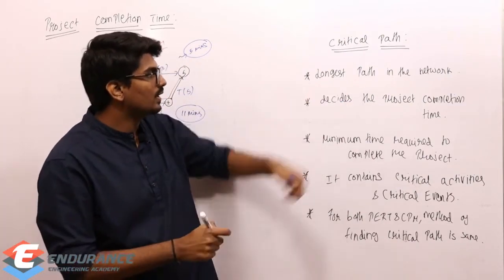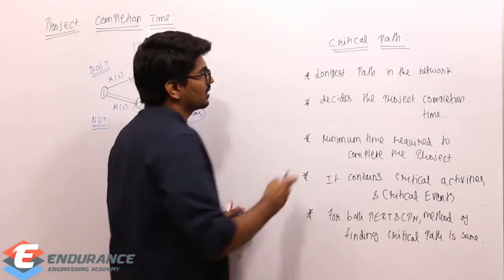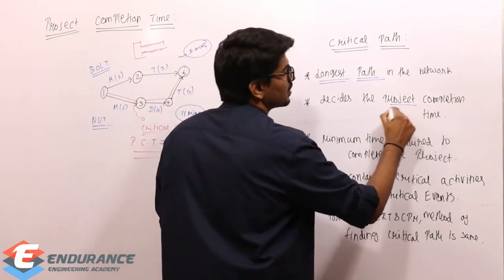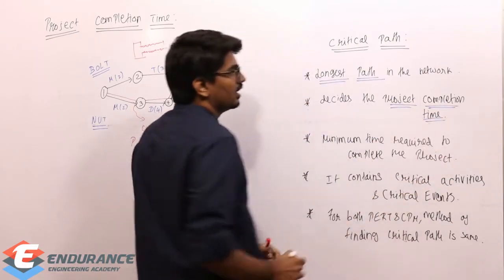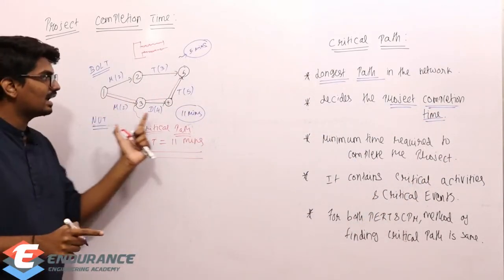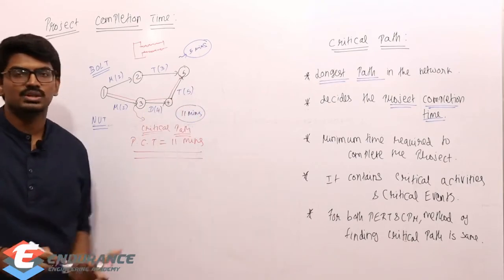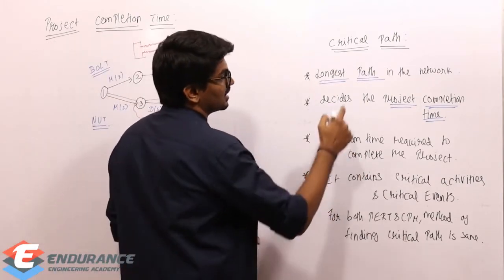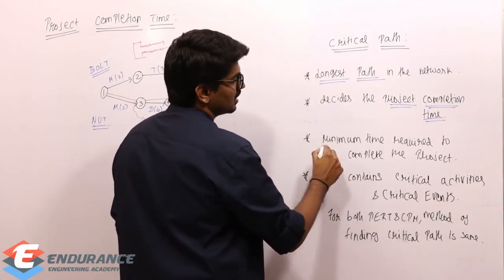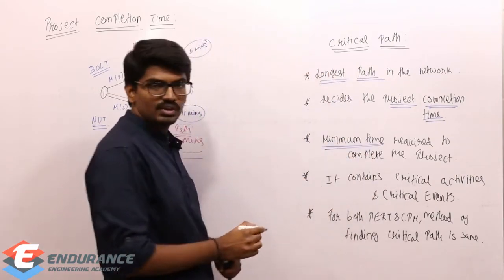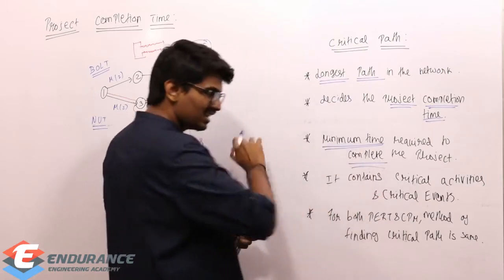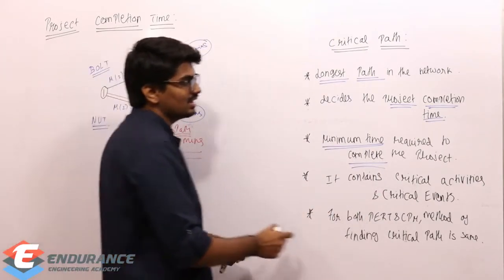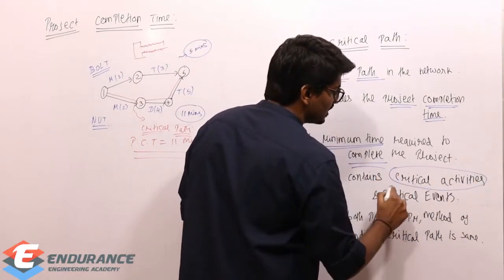Critical path is the longest path in the network. It decides the project completion time. Whatever the time, if I add everything in the critical path, that's going to give me the project completion time, and the minimum time required to complete the project. This critical path will give me the minimum time required to complete the project, not only the activity. And it contains critical activities and critical events.